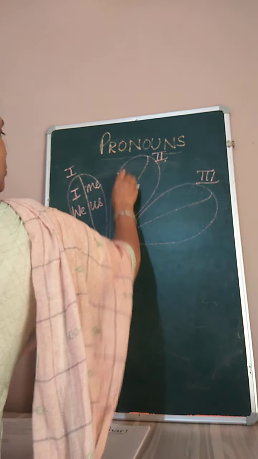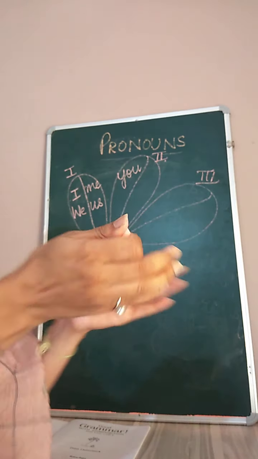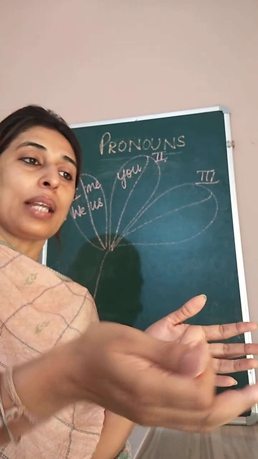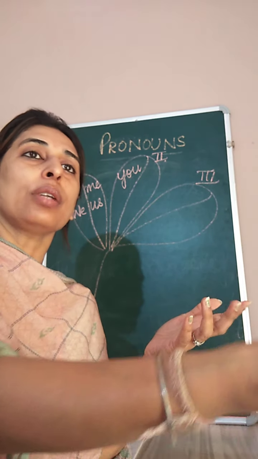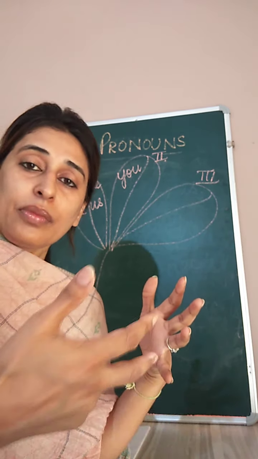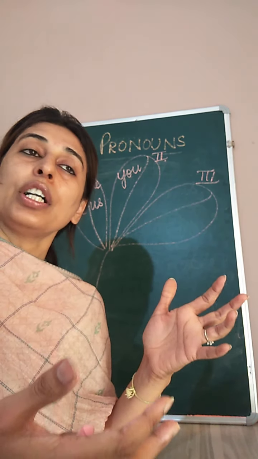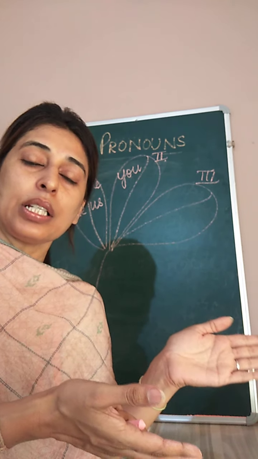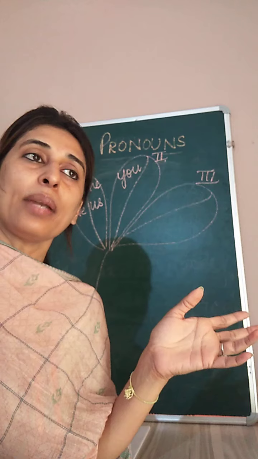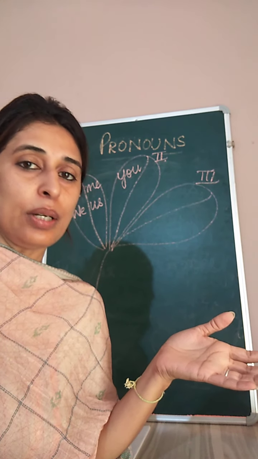Second part, I am talking to you now. You, there can be sitting one person or more than one. Clear? I can be talking to one person or more than one. I can be talking to the entire class. But when I talk to you, I'll use the word you. It can be for a single person or for more than one. Clear? So you can be used for singular as well as for the plural.